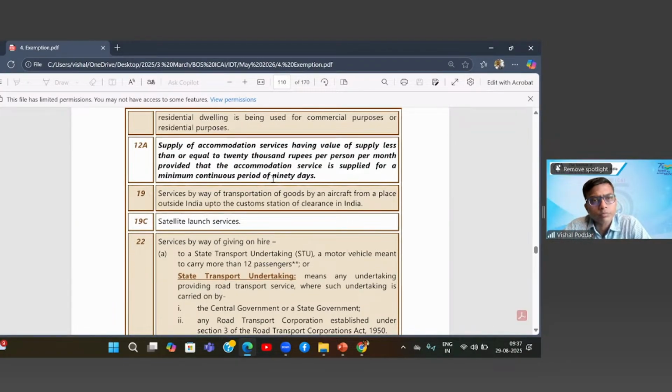12A. Supply of accommodation service having value of supply less than or equal to 20,000 rupees per person per month, provided that the accommodation service is supplied for a minimum continuous period of 90 days. Now, this accommodation service, 12A, what it says. So where there is a hostel. Even though they have not used the word hostel, basically this amendment is brought along with addition of that explanation, and it is exclusively for covering the hostel.